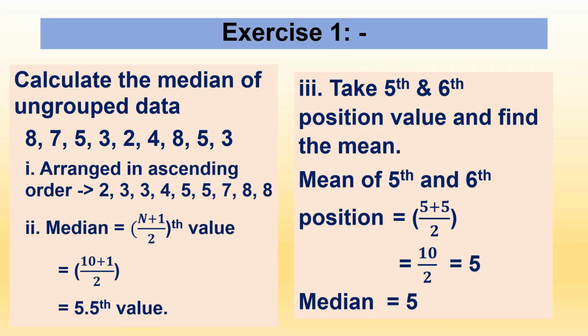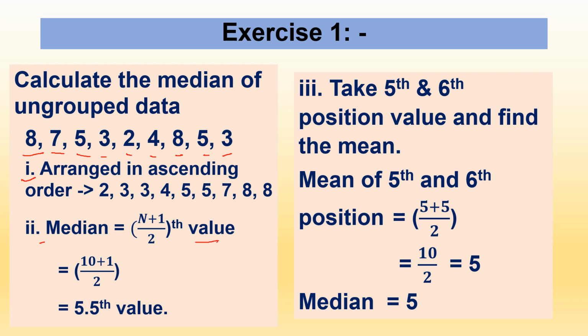Then, as we learned in the equation, here we can do another example. Calculate the median of ungrouped data. The given data is 8, 7, 5, 3, 2, 4, 8, 5 and 3. The steps we follow: first, arrange the data in ascending order. Even we can arrange in descending order. Here I arrange the data in ascending order. Next, we apply the formula, median M equals (n plus 1) by 2th value.